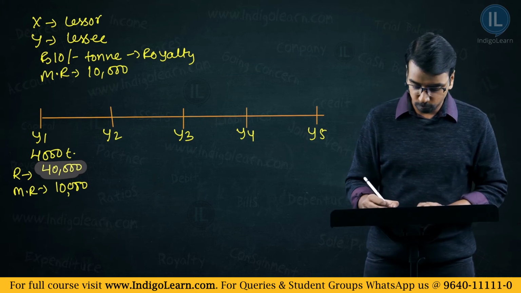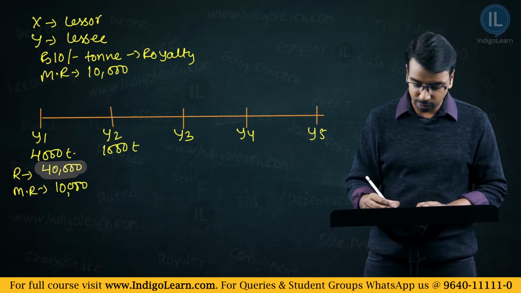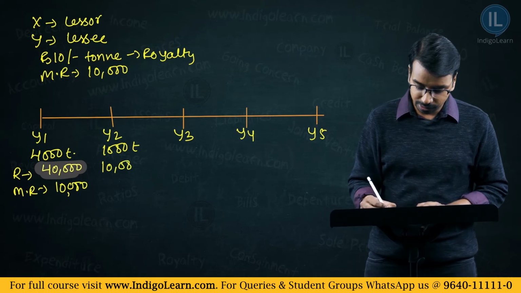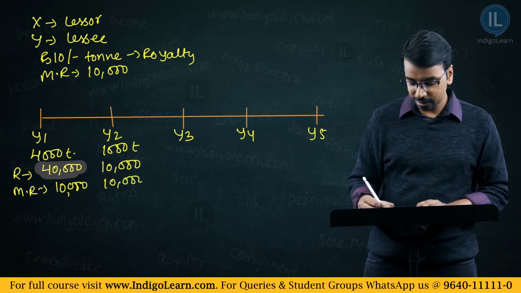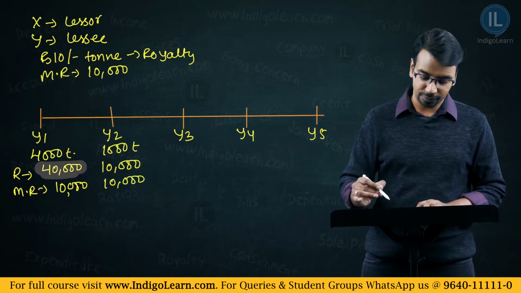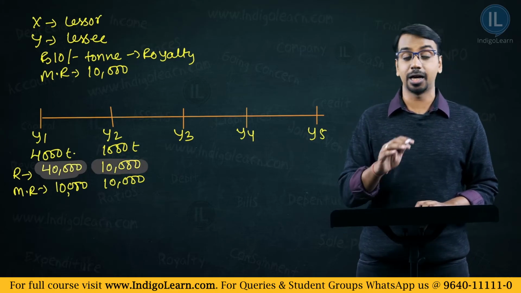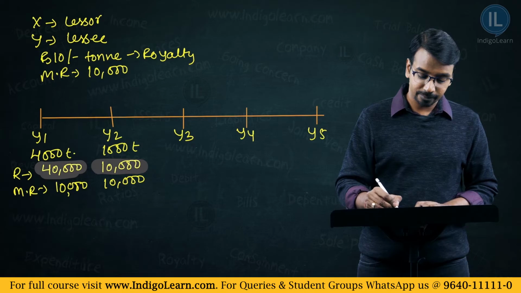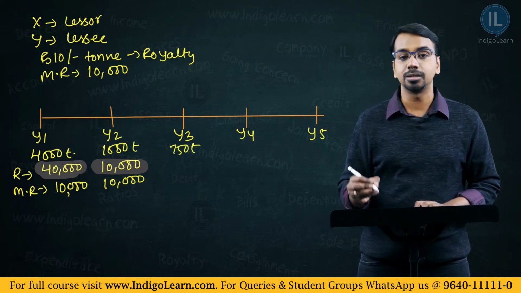In year 2, the output was 1,000 tons. Now, for this 1,000 tons, how much is the royalty? 10,000 is the royalty. Correct? How much is the minimum rent? 10,000 is the minimum rent. How much will be paid? Because both are equal, it doesn't make a difference, but still the royalty computed will be paid by the lessee to the lessor.